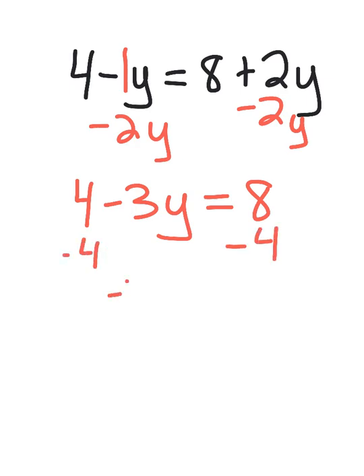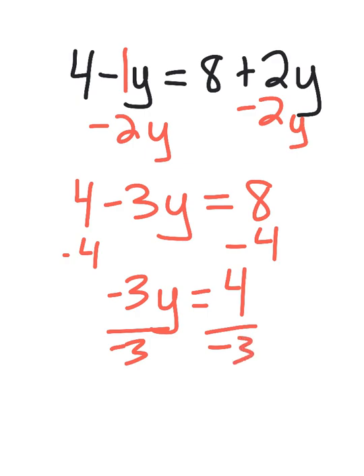Subtract 4 from each side, so I have negative 3y equals positive 4. Divide both sides by negative 3, and I have y equals negative 4/3.